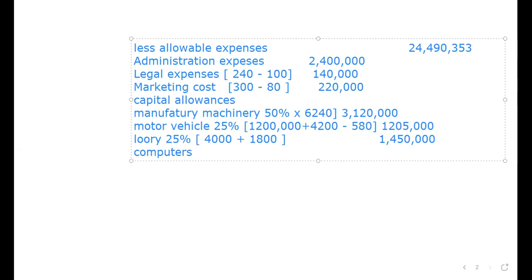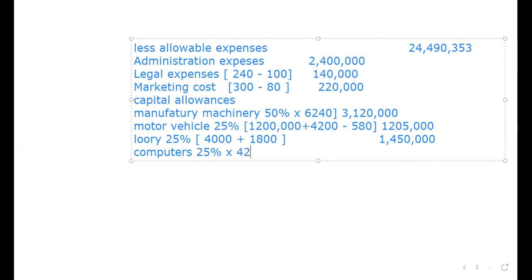Remember, the rate for computer software and calculators is 25%. So we take that 25% and multiply this with the figure for computers, 420,000.